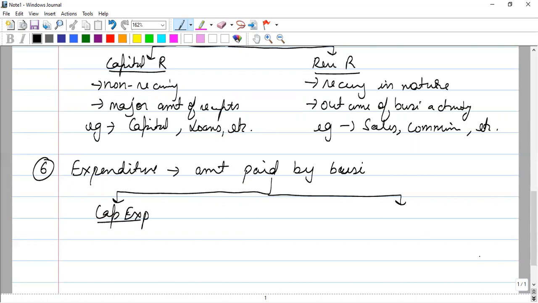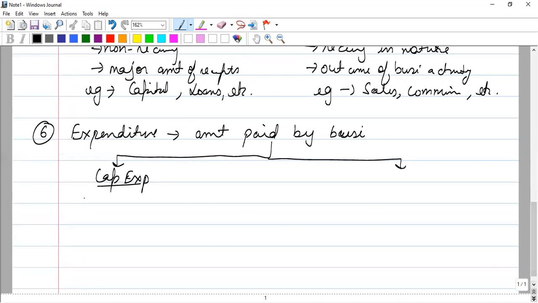As it was with capital receipts, it is the same with capital expenditure. They will be non-recurring in nature, that is, they will not occur regularly in the business. They will occur after a certain period of time. They will also involve a major amount, a very big amount.